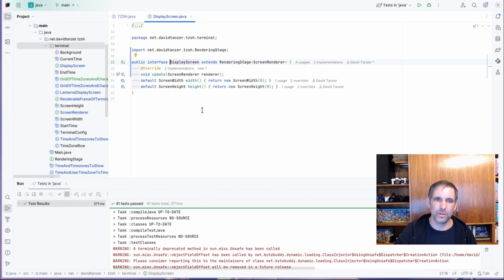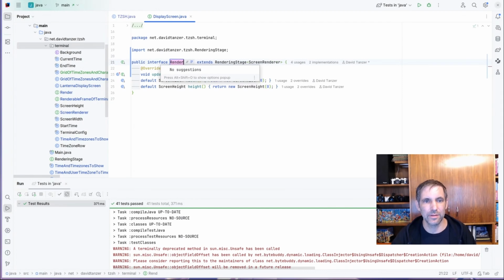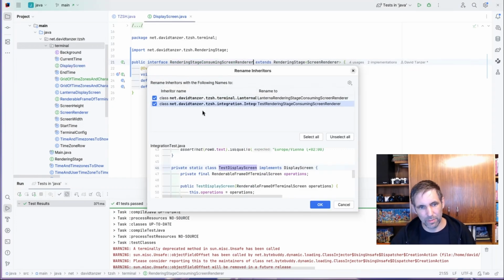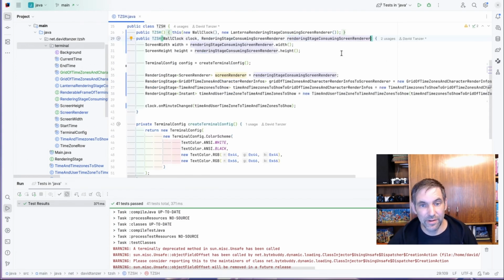So I probably also should rename this, and let's for now rename it to rendering stage consuming screen renderer, which is also a more honest name, and in the future I want to get rid of this interface anyway, so here the long name is probably not even a problem. I want to rename the parameter here, and then let's keep this screen renderer for now, and hopefully we can get rid of the interface later, and then we only have one name for those things.